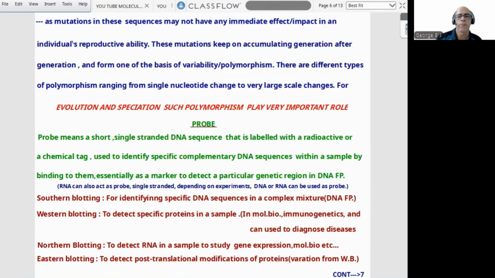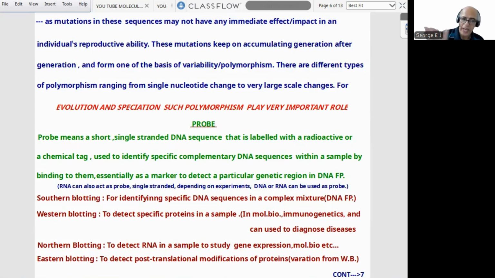Now comes the term probe. A probe, in our case, generally means a short single-stranded DNA sequence that is labeled with a radioactive or a chemical tag, used to identify specific complementary DNA sequences within a sample by binding to them, essentially as a marker to detect a particular genetic region in DNA fingerprinting. So we are discussing DNA fingerprinting. That is how probe can be defined.